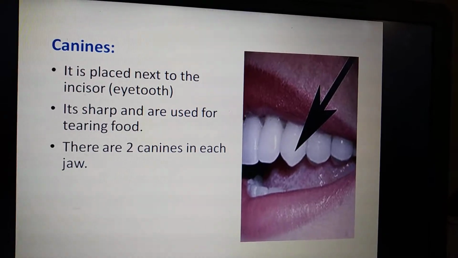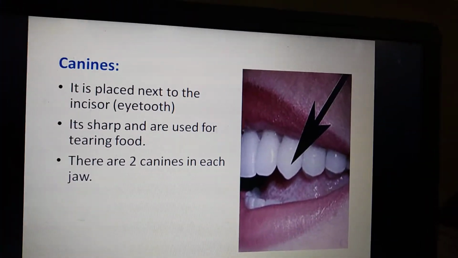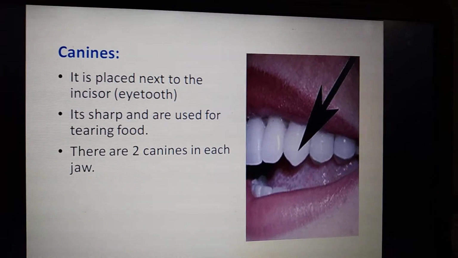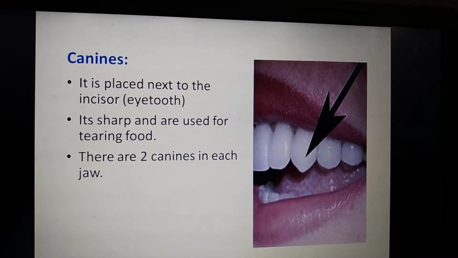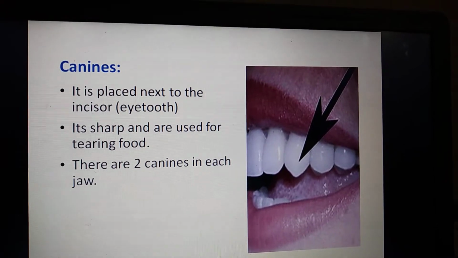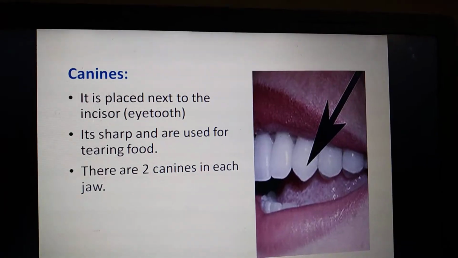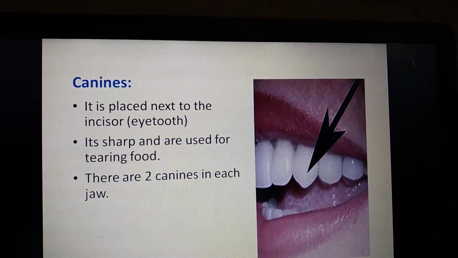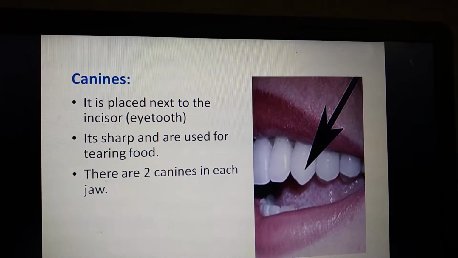It is sharp and used for tearing the food. If it is very hard food, we have to use extra force, right? With the help of canines, we can tear the food. So that is the reason it is called a tearing tooth. These teeth are placed next to the incisors and are also known as hi teeth, because they look like a hi.